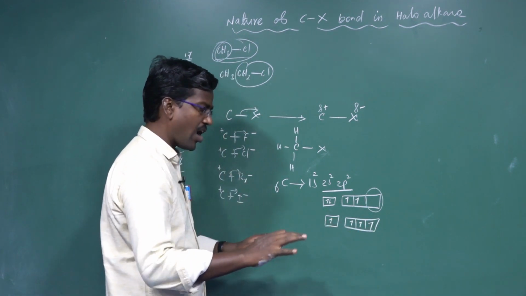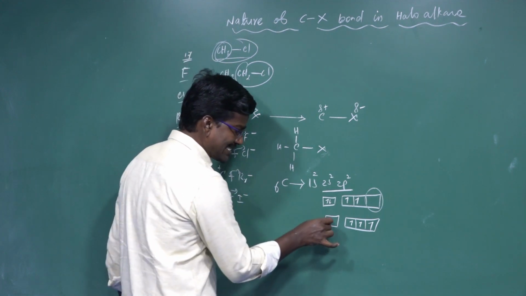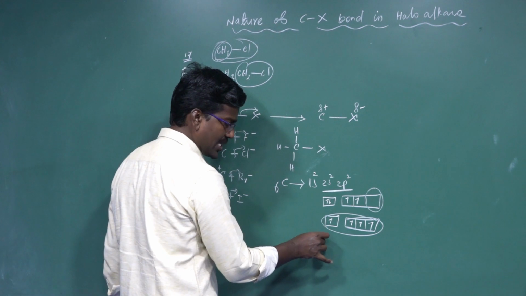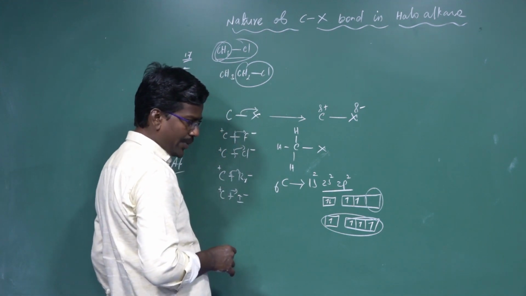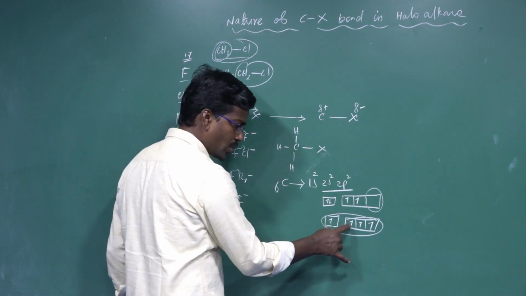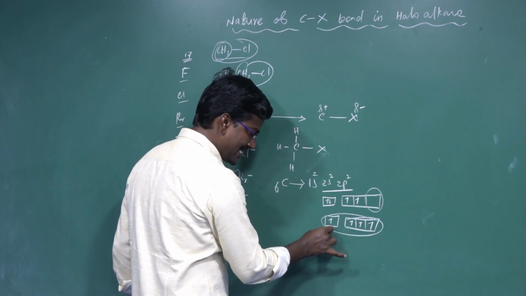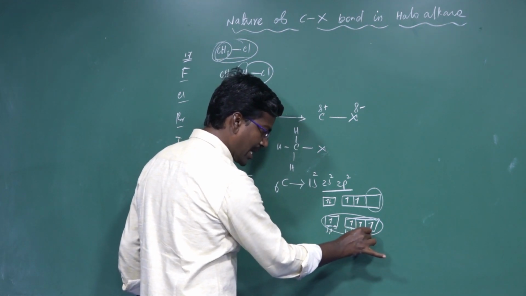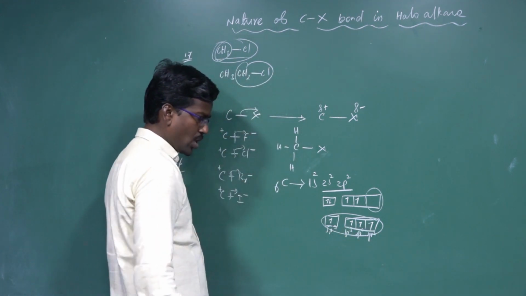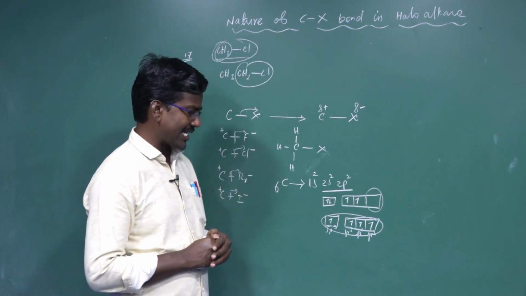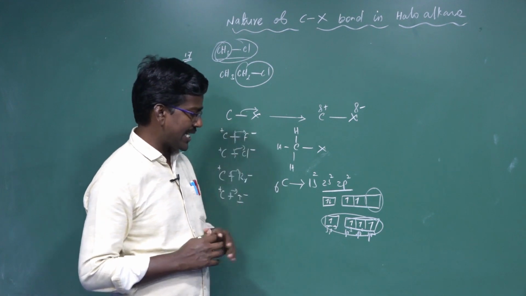All orbitals are half-filled. The one s orbital and the three p orbitals hybridize to form sp3 hybridization. In total, how many sp3 hybridized orbitals are present in the carbon of a haloalkane? One, two, three, four. So there are four sp3 hybridized orbitals in the carbon of haloalkanes.